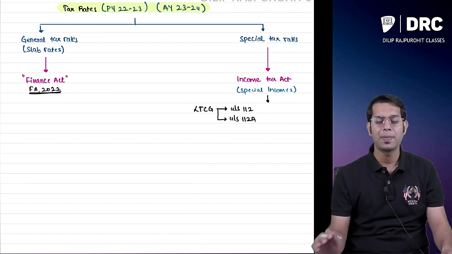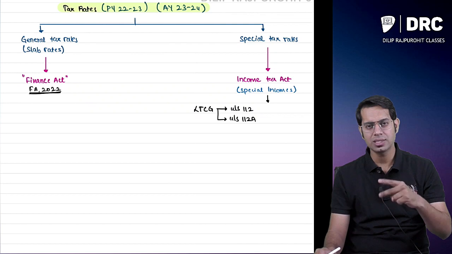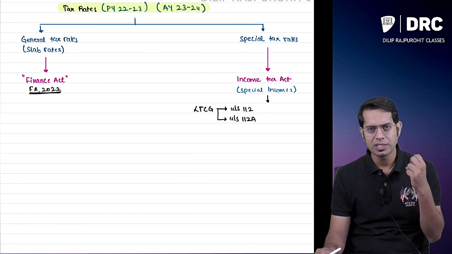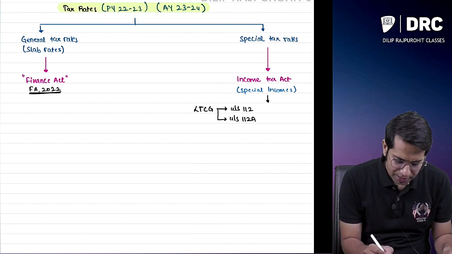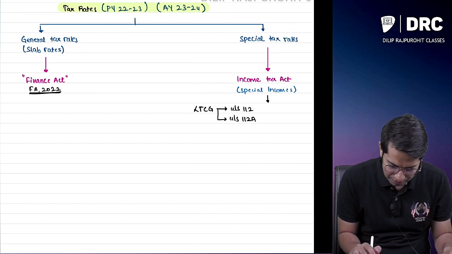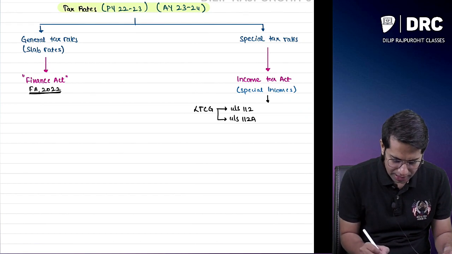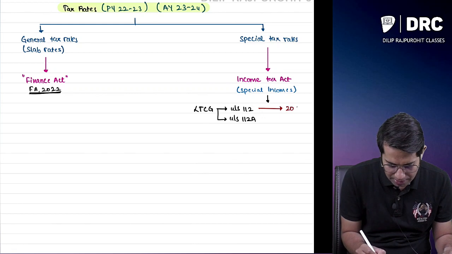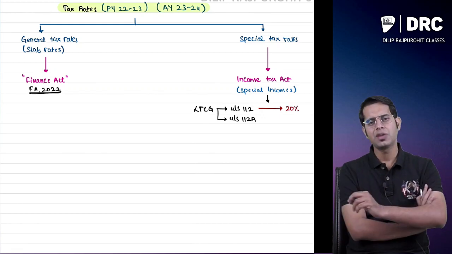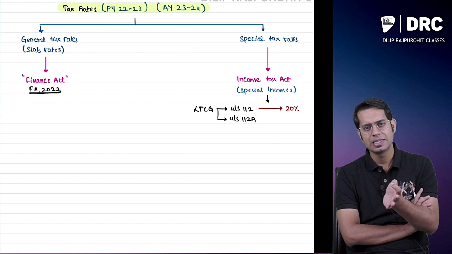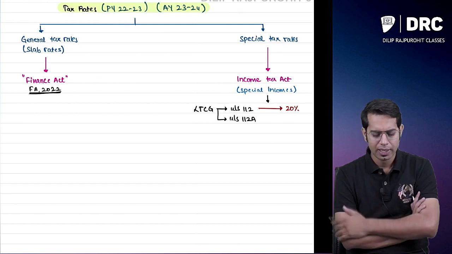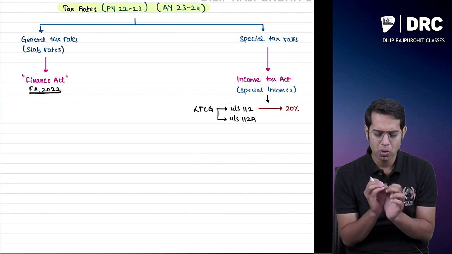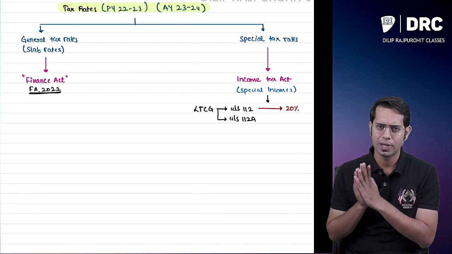Now the long-term capital gain is taxed under two different sections: one is 112 and one is 112A. For long-term capital gain which is taxable under section 112, the tax rate is 20%. Like for example, I'll just give an example, but please note, we are going to learn about long-term capital gain and short-term capital gain.